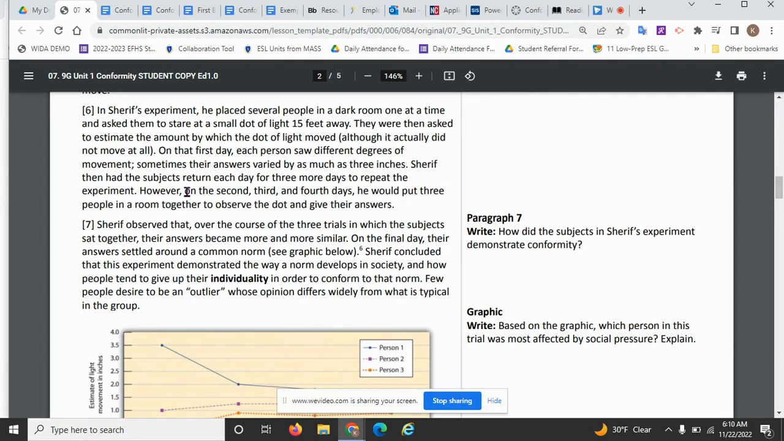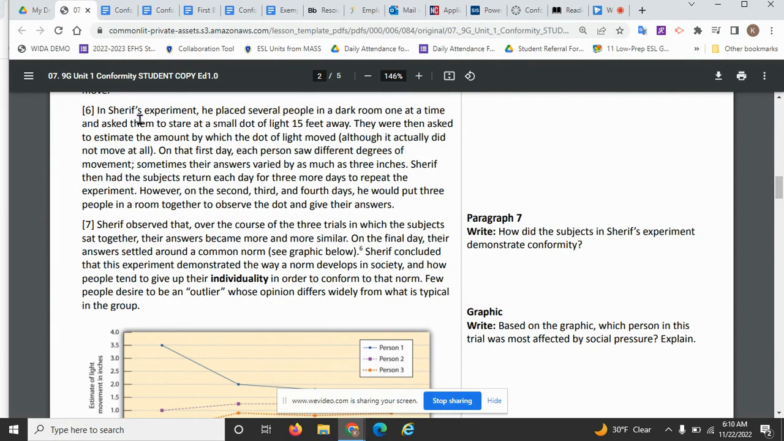Sharif then had the subjects return each day for 3 more days to repeat the experiment. However, on the second, third, and fourth days, he would put 3 people in a room together to observe the dot and give their answers. So let's look at this paragraph.